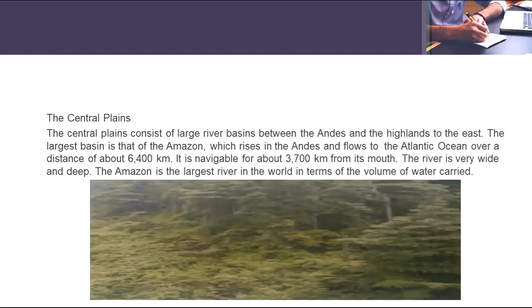The first part is the Central Plains. The Central Plains consist of large river basins, which we can see between the Andes and the highlands to the east part of South America. The largest basin is that of the Amazon, which rises in the Andes and flows to the Atlantic Ocean over a distance of about 6,400 kilometers.